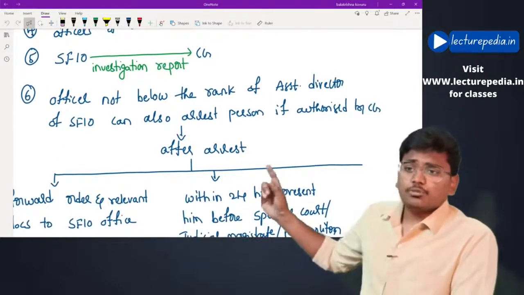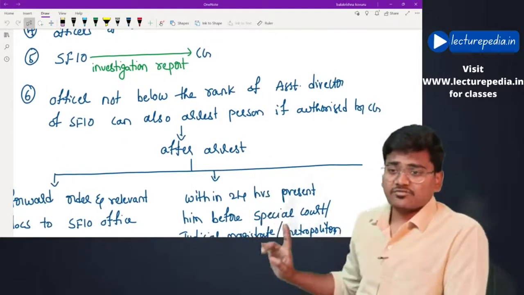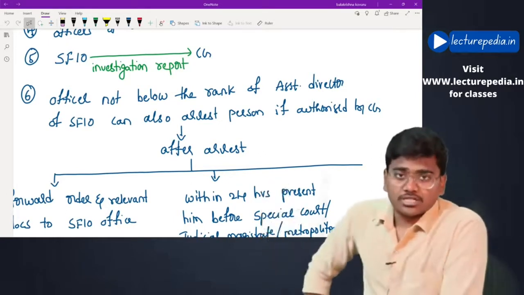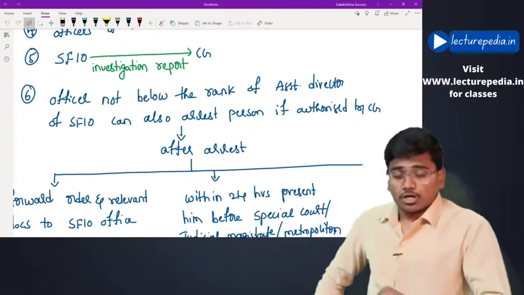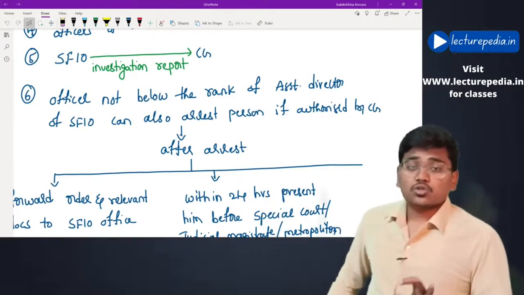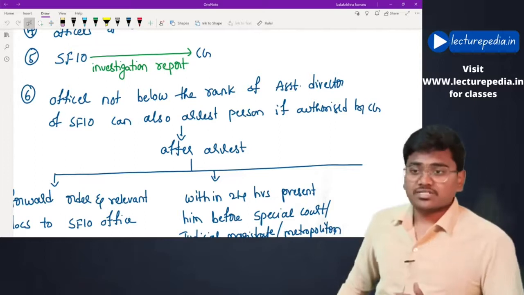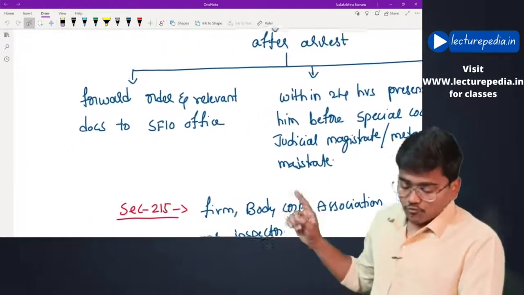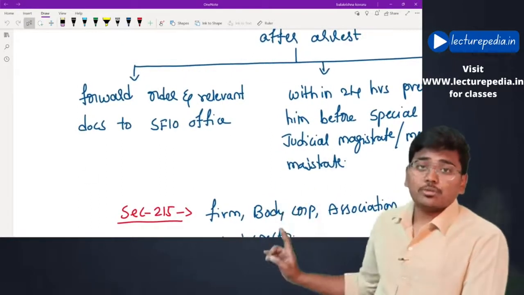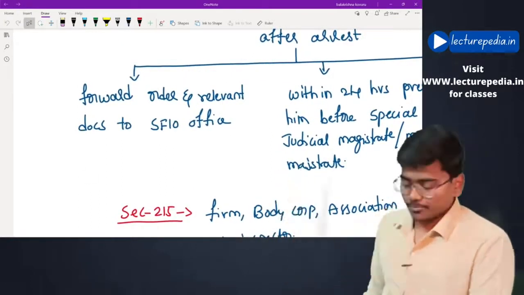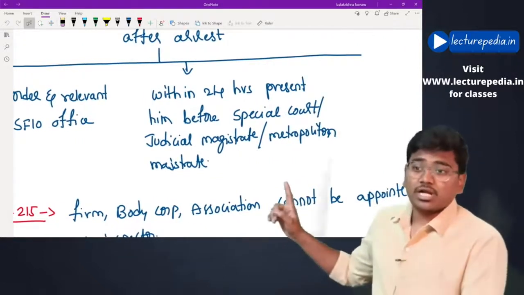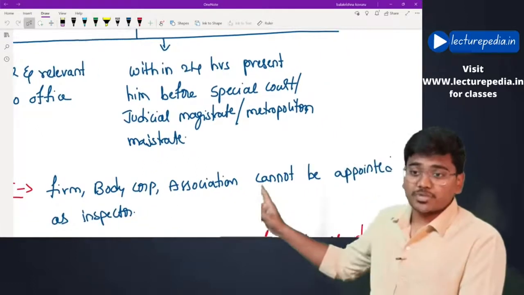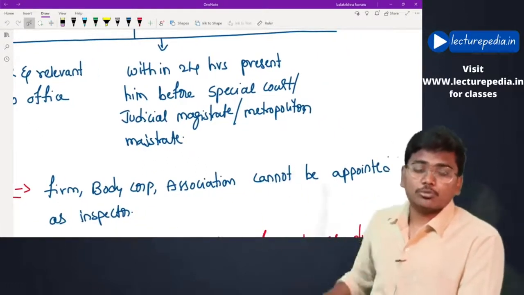And an officer not below the rank of assistant director of SFIO can also arrest a person if authorized by the central government. If the central government authorizes, then the officer can also arrest the person whom he is investigating. After arresting, you have to forward the order and relevant documents to SFIO in a sealed envelope, and also within 24 hours you have to present such person whom you have arrested before a special court or judicial magistrate or metropolitan magistrate.